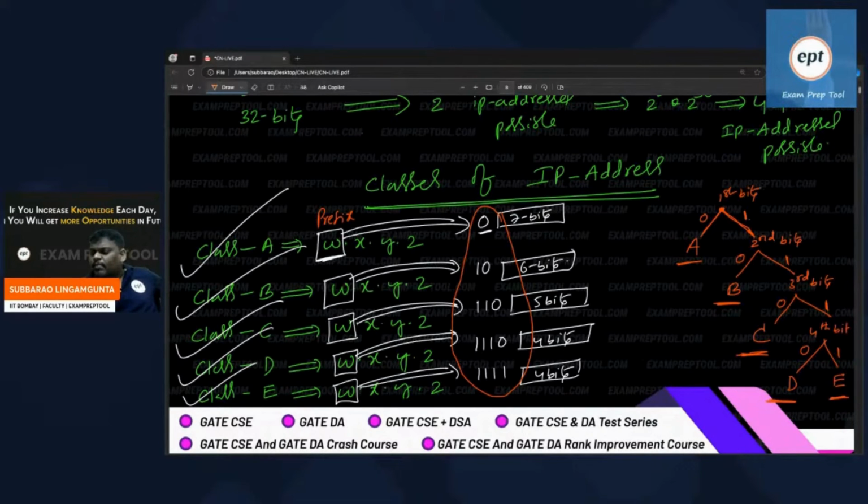Sir, total IP addresses are almost 4G. Why are you dividing those 4G into so many classes? What is the advantage? You will see within a few minutes. I cannot say everything; even if I say, you will get a lot of problems.